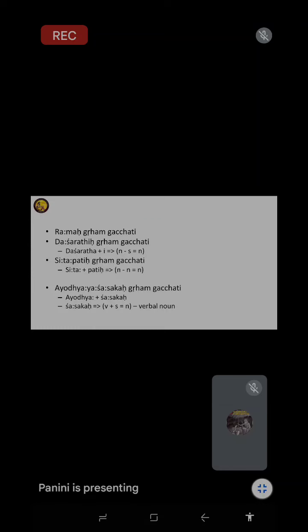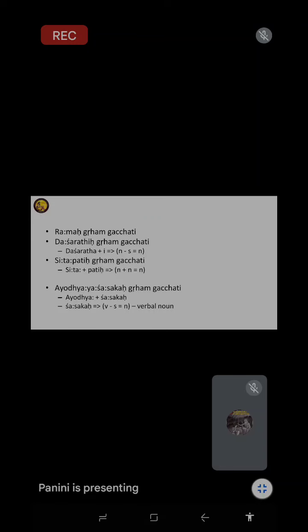Noun plus noun is correct. There are two nouns, two words joining together, and you get one noun. Here, noun plus suffix, you get another noun. And here, verb plus suffix, you also get another noun. You can put a dash for the suffix. See, there are three types.